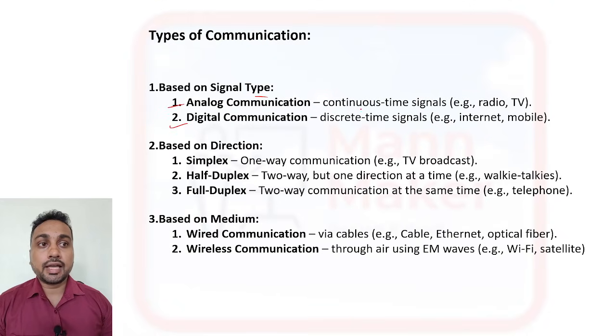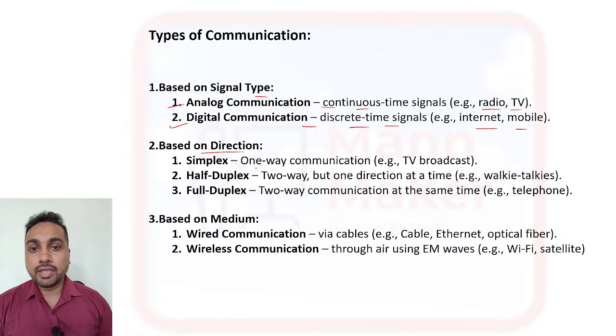Analog communication, in that we will see how communication happens with a continuous time signal. Radio and television are examples of analog communication. Now, digital communication deals with discrete time signals, like our internet and mobile communication. This is an example of digital communication.